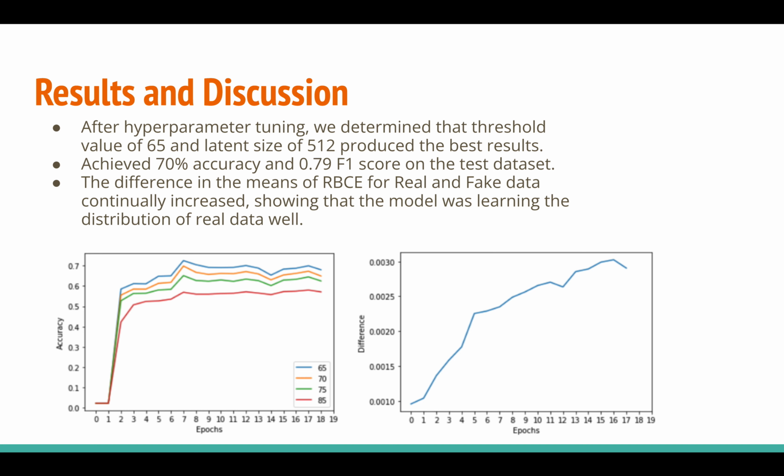After hyperparameter tuning, we determined that a threshold value of 65 and latent size of 512 produced the best results. We achieved 70% accuracy and 0.79 F1 score on the test dataset. The difference in the means of RBCE for real and fake data continually increased, showing that the model was learning the distribution of real data well.